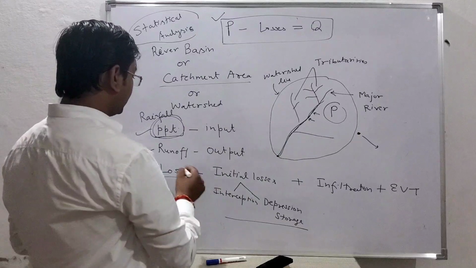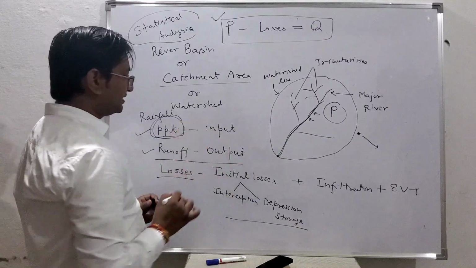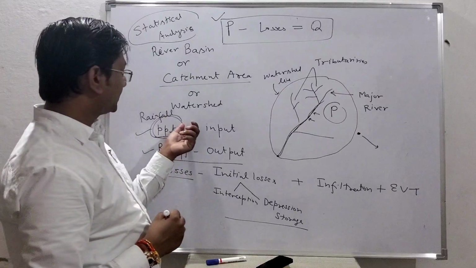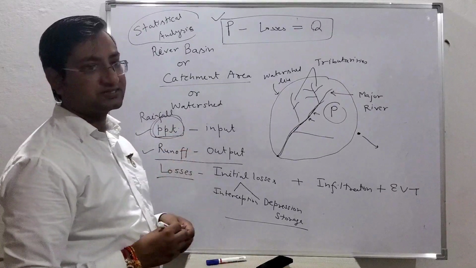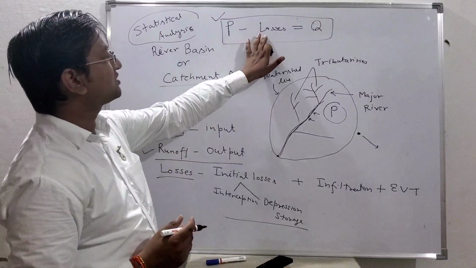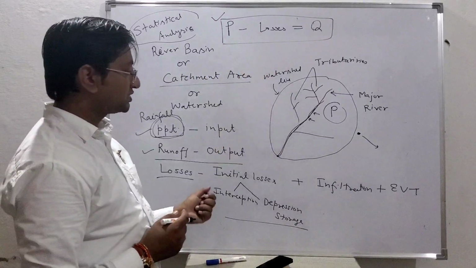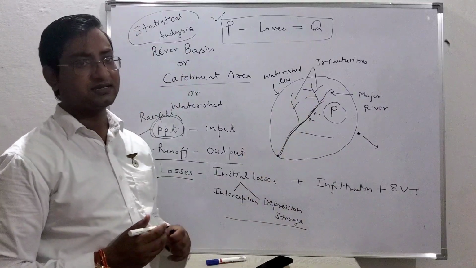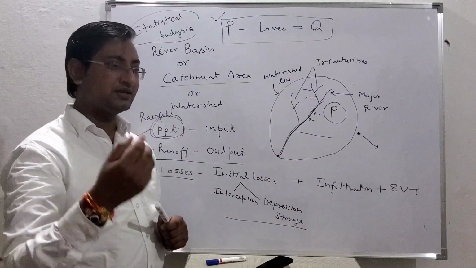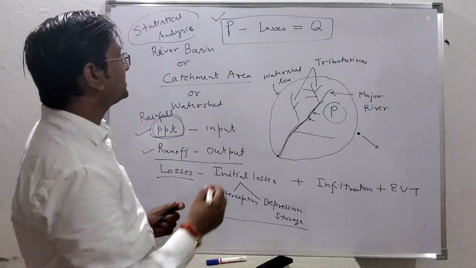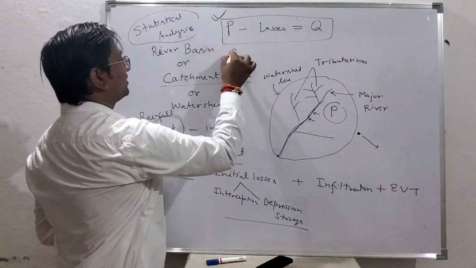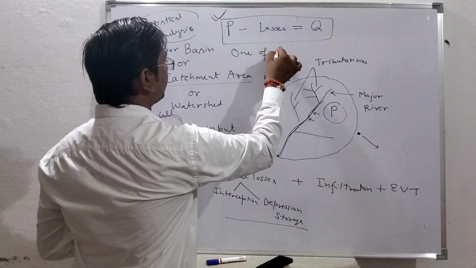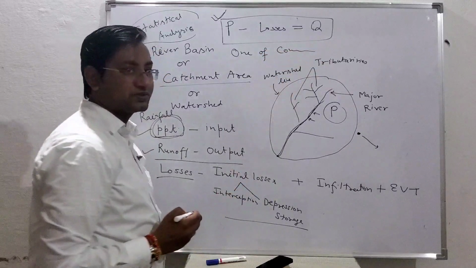Unit 2 is mainly dedicated to runoff. So from this much precipitation, how much runoff is getting there? Again, I will say this is a complex equation because it is not easy to say how much water is going into the ground. So many equations are there, and things will also be very complex. This is also one of the complex equations in water resources engineering. We will see that.